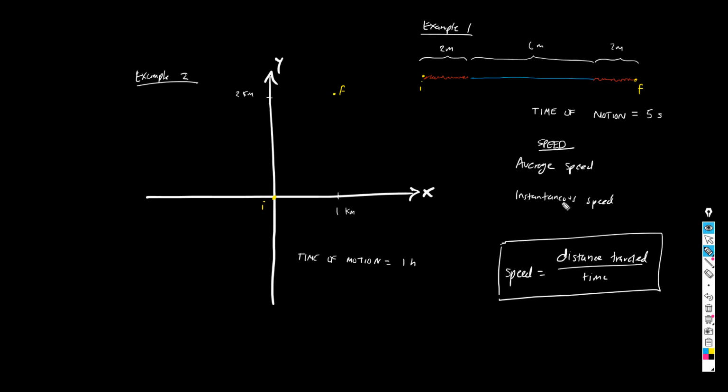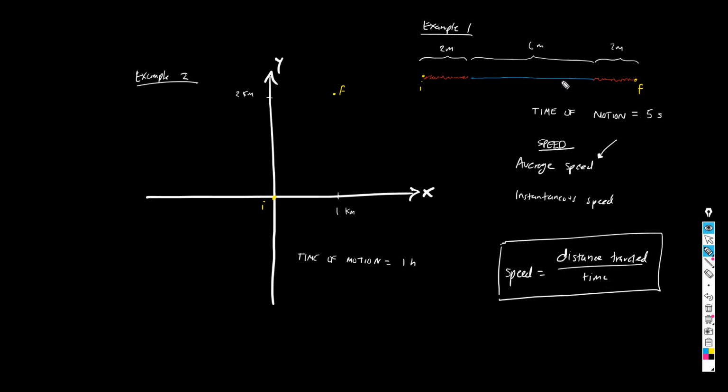Now you must understand the following, guys. What I was talking about when I gave this definition to you was the average speed. When I made this definition for you, and when you read this definition from the book, what that definition was talking about was specifically the average speed. The average speed is the whole distance traveled divided by the time.